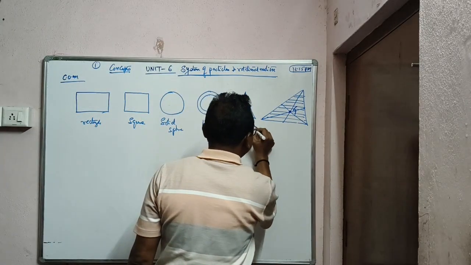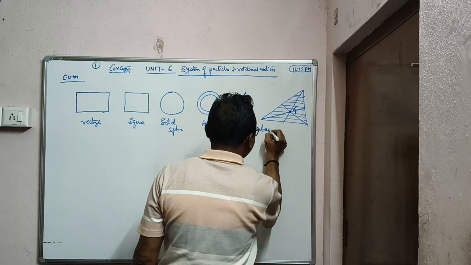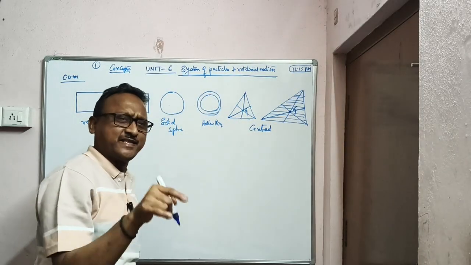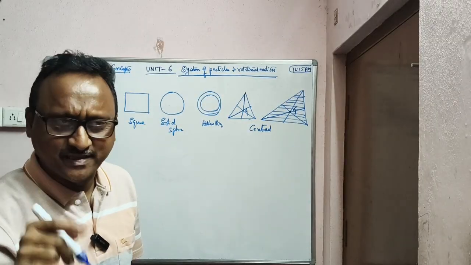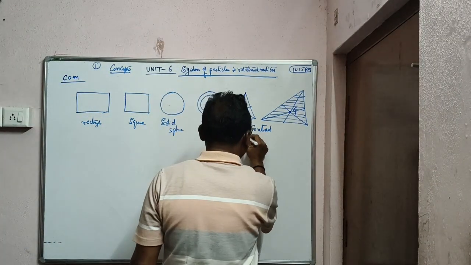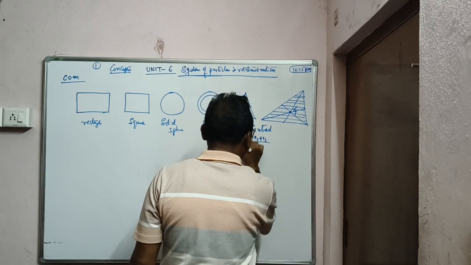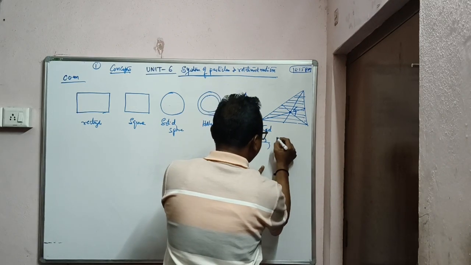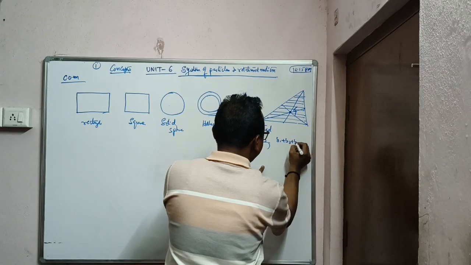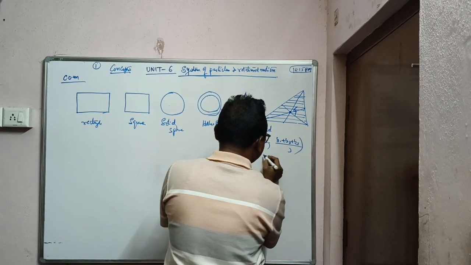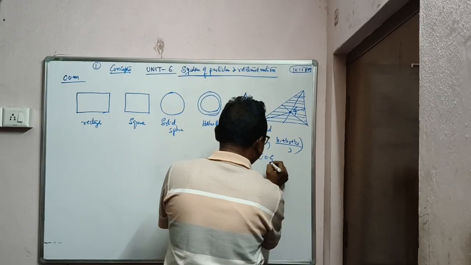In maths, you will say the centroid is x1 plus x2 plus x3 by 3, y1 plus y2 plus y3 by 3 coordinates. This is also called the center of gravity.